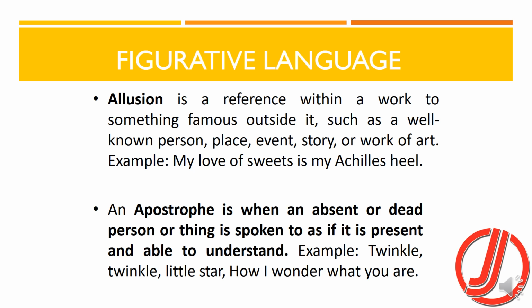So an apostrophe is when an absent or dead person or thing is spoken to, as if it's present and able to understand. For example, if we are addressing twinkle, twinkle, little star. So there we find the use of apostrophe, which is used for an absent person or dead person or something, feeling that something is present and able to understand what we are saying.